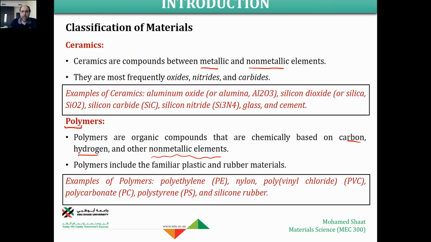You got it? Ceramics are chemical compounds of metal plus non-metals with a high fraction of the non-metal, mainly oxides, nitrides, and carbides. Polymers are organic chemical compounds that depend mainly on non-metals, especially carbon and hydrogen. These are examples of the plastic and rubber materials, and they have their own properties as a special group.